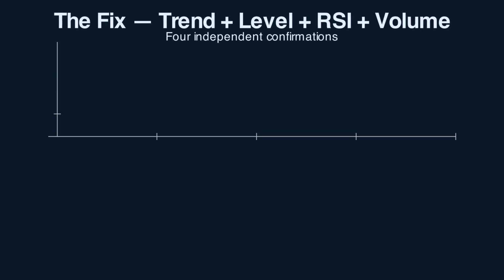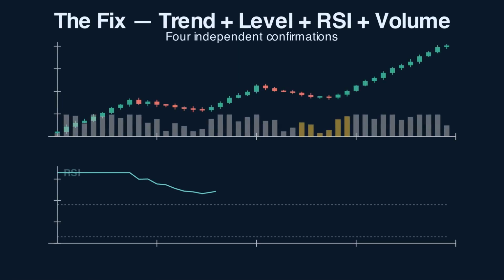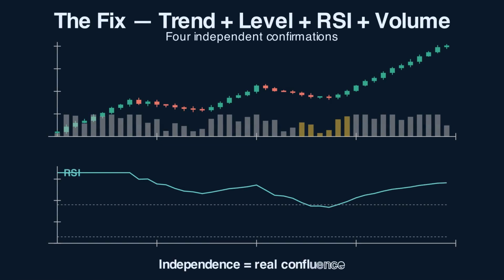Now the real confluence trade. Uptrend confirmed by higher highs and higher lows, trend family. Price pulls back to a horizontal level that's defended three times, level family. RSI clears 50 on the recovery, momentum family. Volume expands on the trigger candle, volume family. Four independent confirmations, one from each family. The trader enters with high conviction. The trade has actual evidence behind it. This is what confluence is supposed to mean, and it's nothing like stacking three momentum oscillators that always say the same thing.